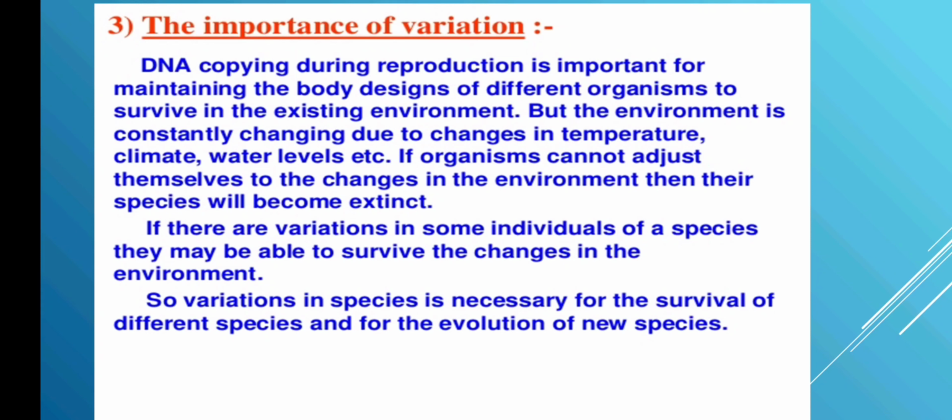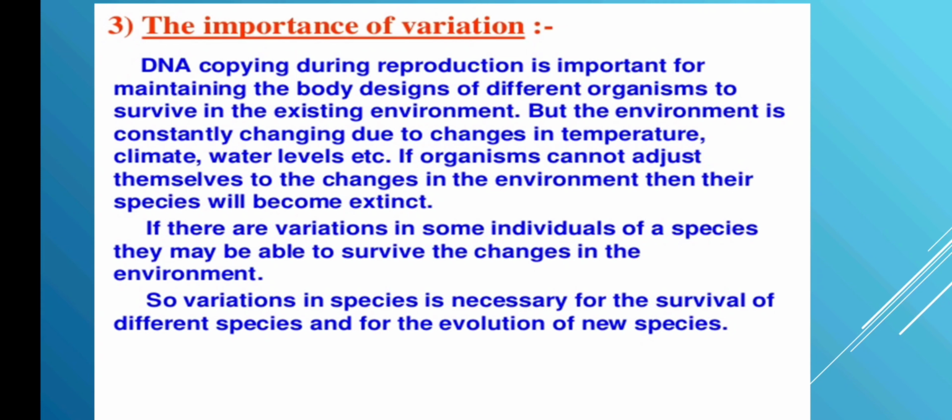So if an organism can't adjust to the rise or the downfall in temperature, the extremes of climate, it could be snow, rainy, or very dry weather, or the water levels, then the species will become extinct, meaning the species will become no more. You can't see the next generation of the species at all. So these variations help organisms to adjust in the changing environment.